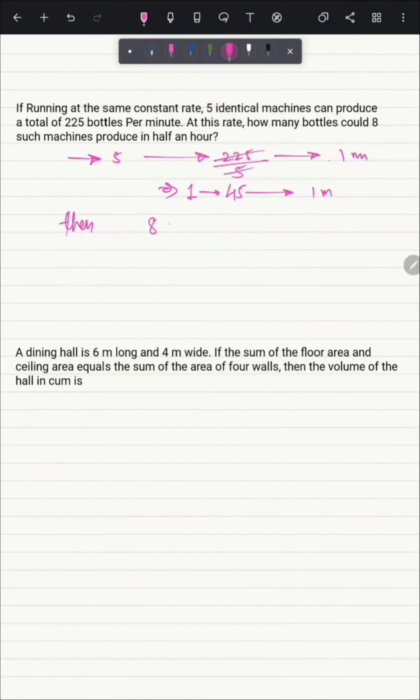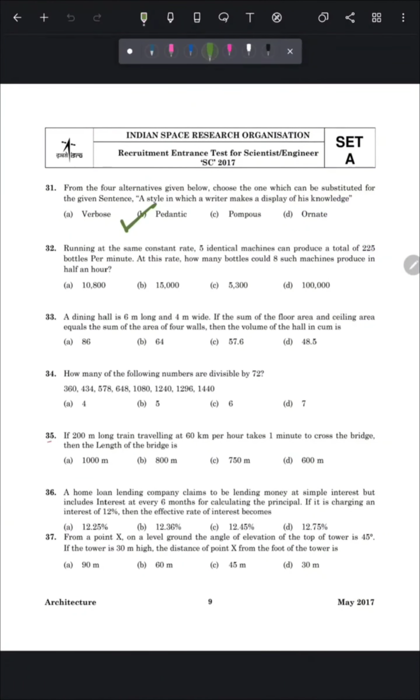Then 8 machines will produce 45 bottles each. But here time is given as 30 minutes or half an hour. So by multiplying with 30, we can get our answer, that is 10800. Therefore, option number A is the correct answer.